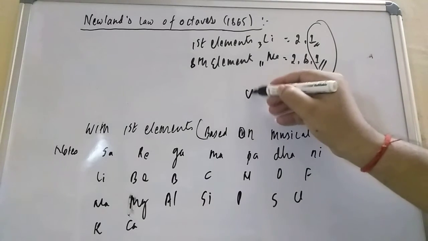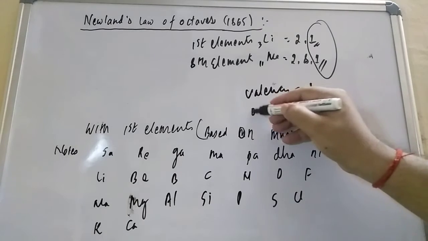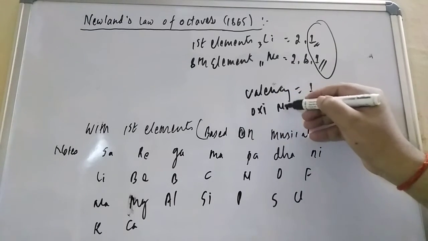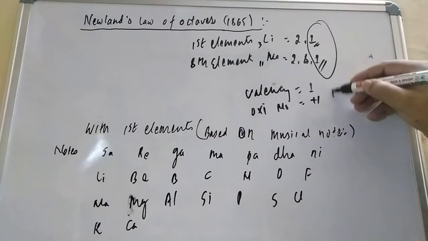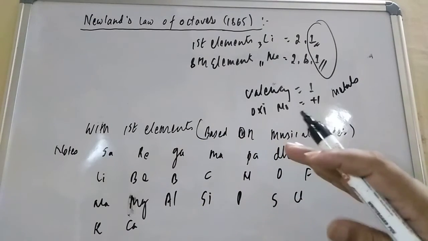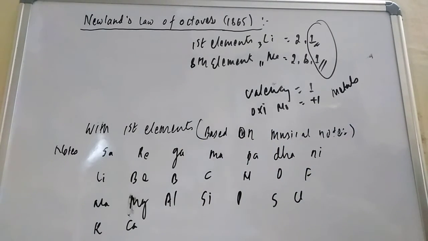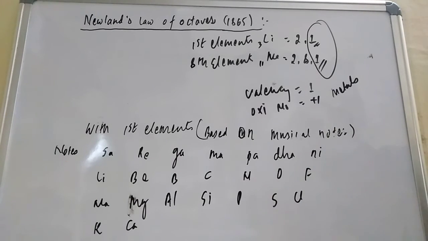So if you talk about valency, the valency will be 1. The oxidation number is +1. And if you talk about other properties, they are all metals. So what they are saying is that when the elements are arranged in increasing order of their atomic masses, then every 8th element repeats the properties.